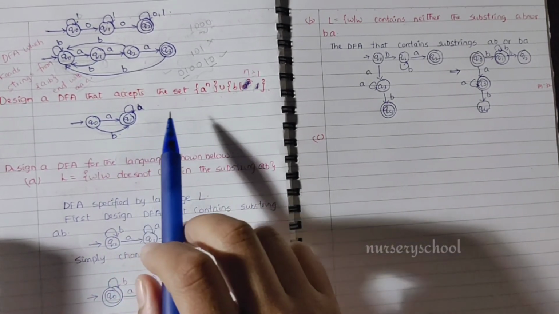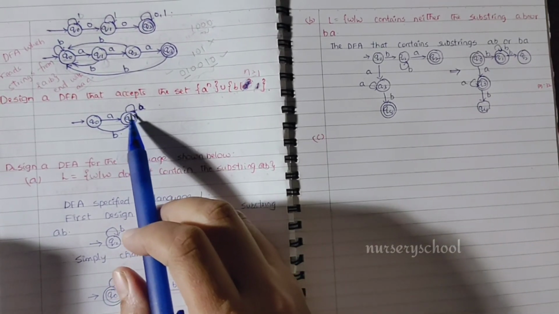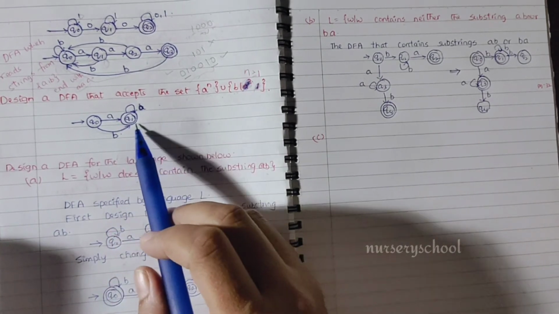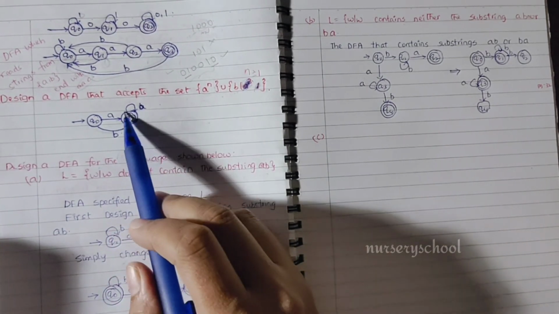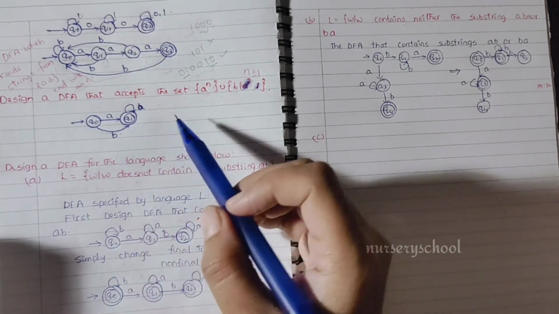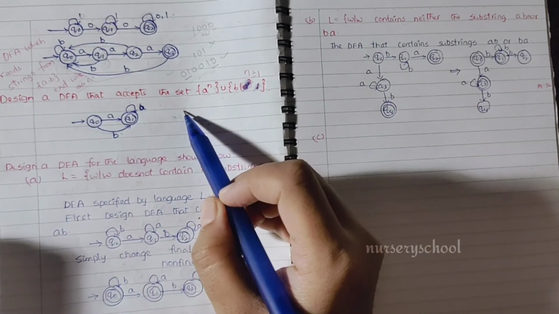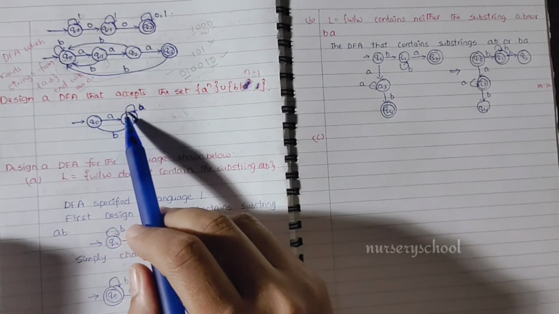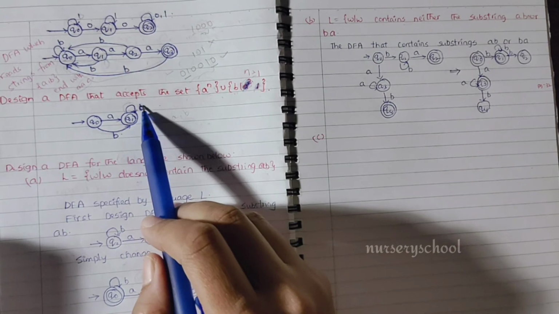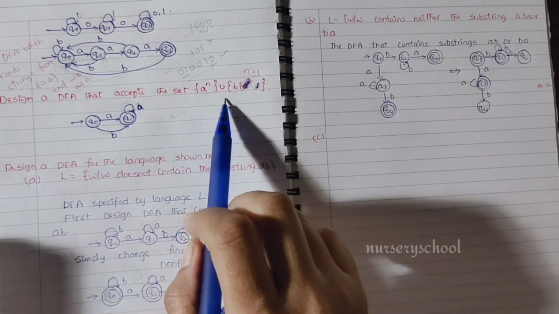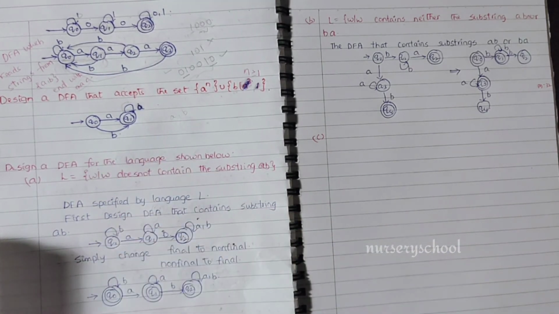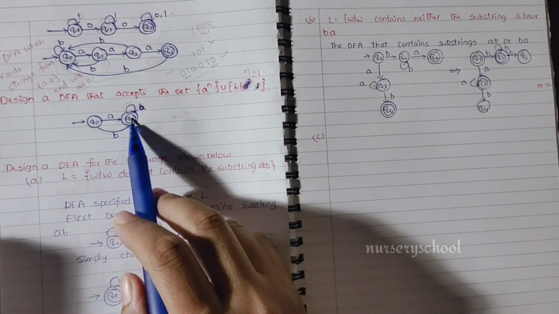After this, suppose we get to this state, two possibilities are finished, and what about this one? What are the possibilities here? There may be a chance of getting a and b, right? Any number of a's are allowed, which means you need to draw a self loop for a. Next, about b. On b we won't write anything, because only a single b is allowed.